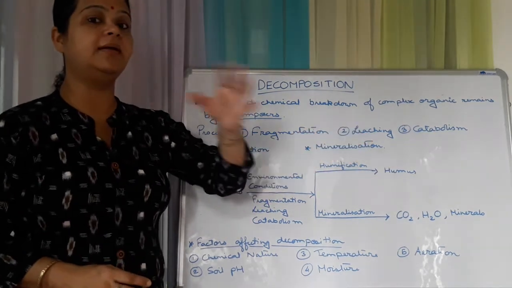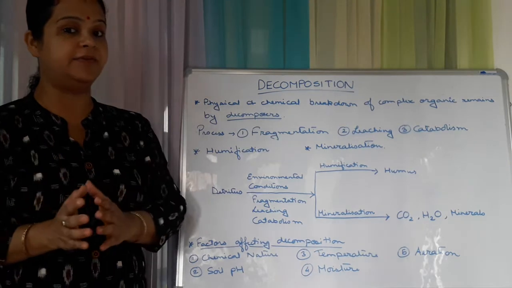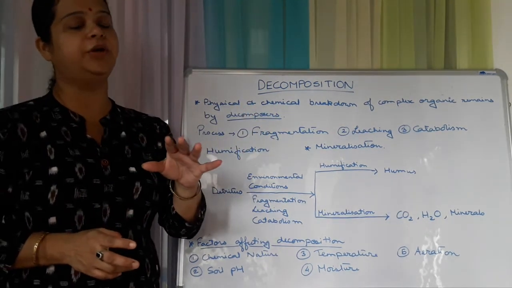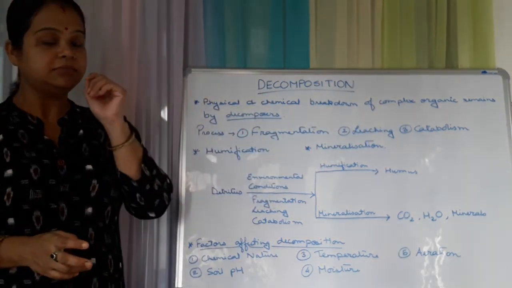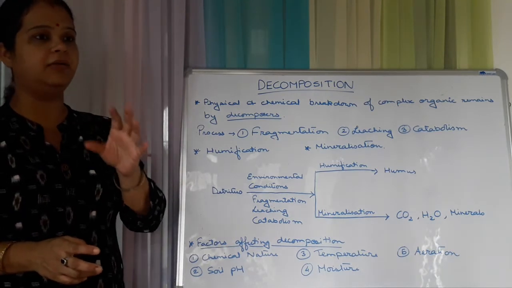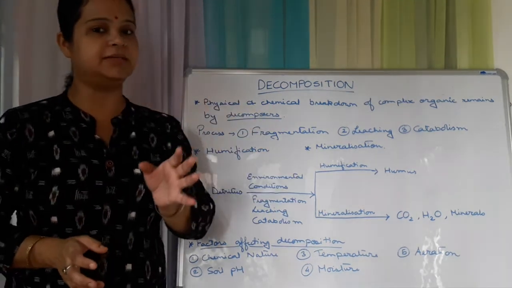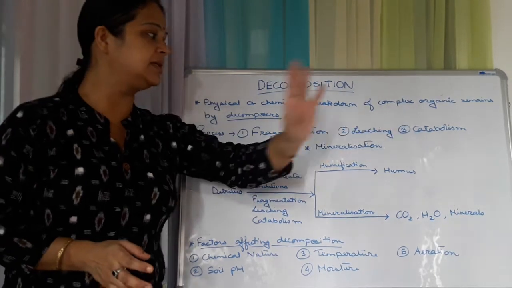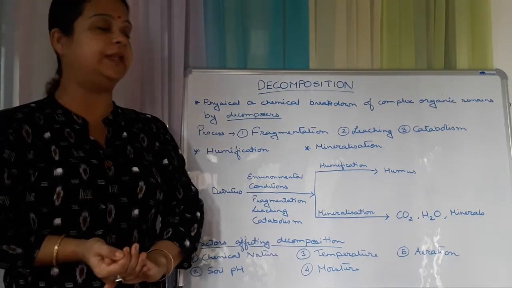Next, leaching. After fragmentation, some parts are still left, which are soluble parts. With the help of percolating water, they will be leached out. Catabolism. Here the decomposers or the detritivores release particular enzymes on the organic matter and convert it into simpler forms. Okay, so that is known as catabolism. And during this process, some inorganic substances are also released.